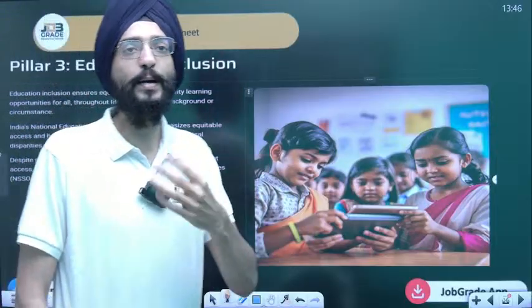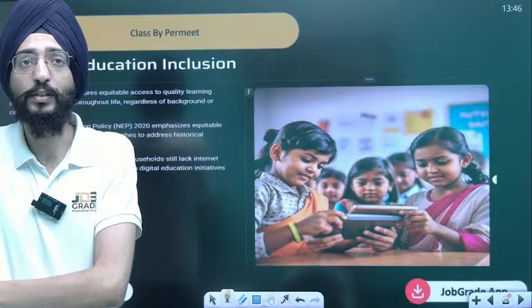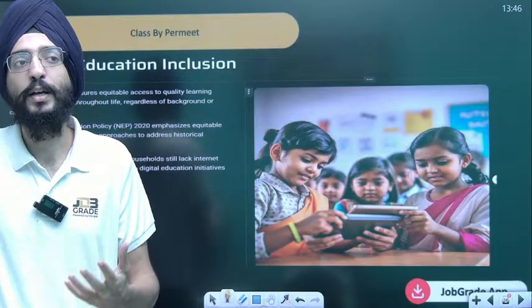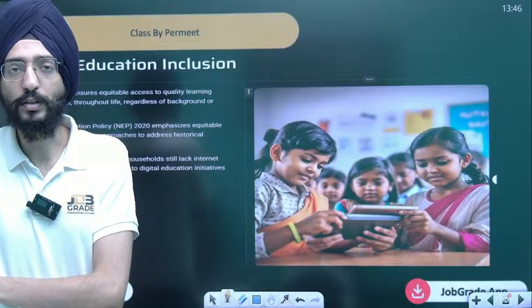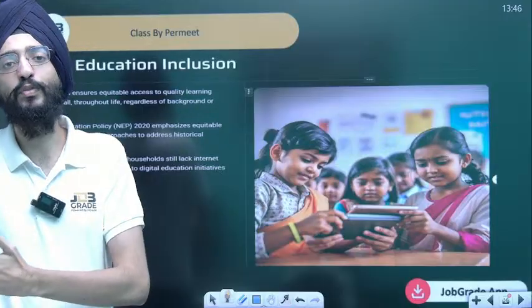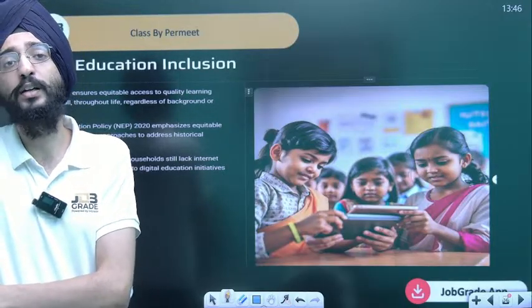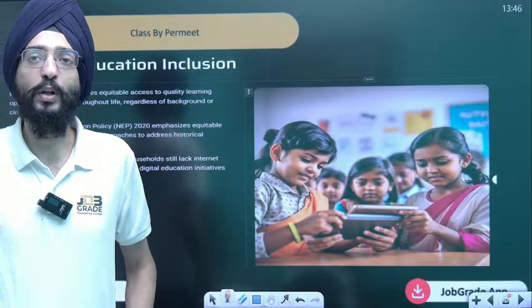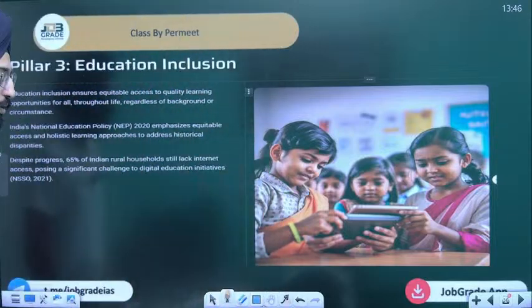Again, take an example of IIM. The fee of an average IIM course is 25 lakhs. Of course, you can get loans at 8% from the banks, but risk capacity has not been there. Everyone can't bear that risk. If someone is coming from a lower middle class, getting a loan of 25 lakh itself is a traumatizing effect. How could they do that? That's not easy. So education inclusion is not there.